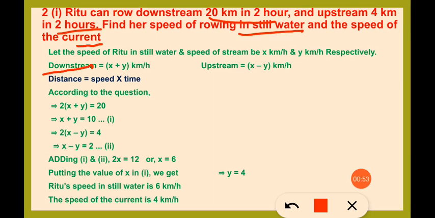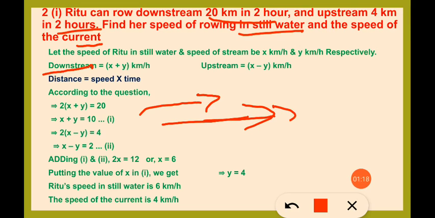We know that if we move in the same direction as the water flowing, then it will be easier for us to move forward, because there will be no obstacle, and the water helps in the movement in the same direction, so our speed gets increased. Hence in case of downstream the speed will be x plus y kilometers per hour.